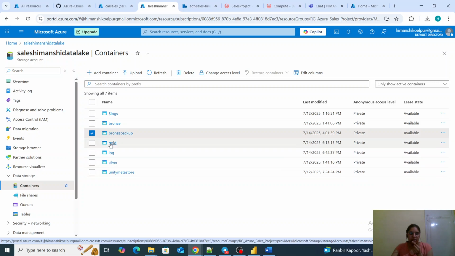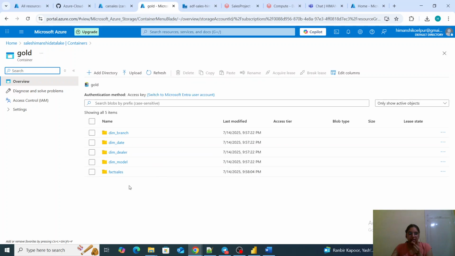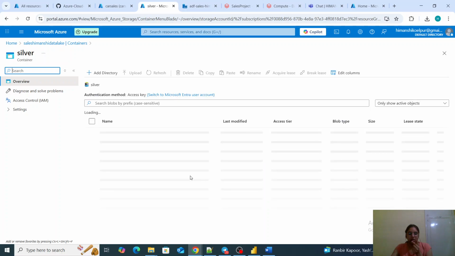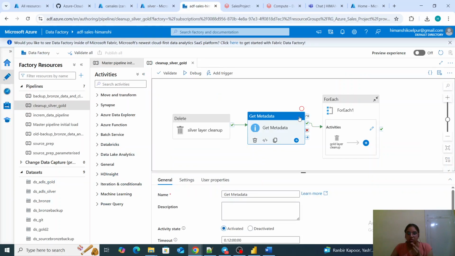In my gold layer I will be having folders, as we have dimensions and facts, so we will be having folders for everything. So I'm deleting all these folders, and in my silver layer I will be having only the files, so I will be deleting all these files. This folder will remain as is. So all that cleanup I'm doing over here.